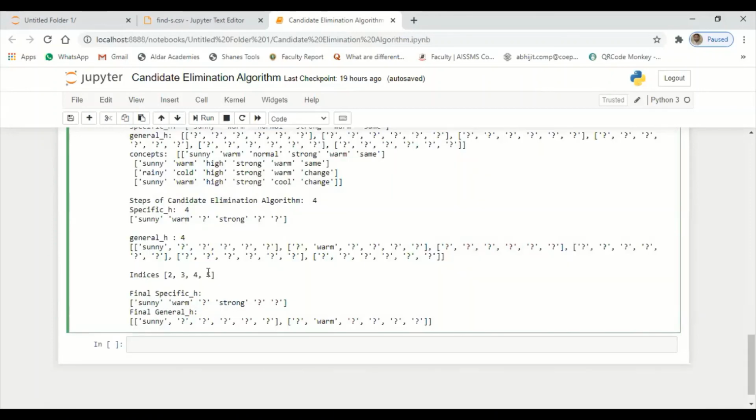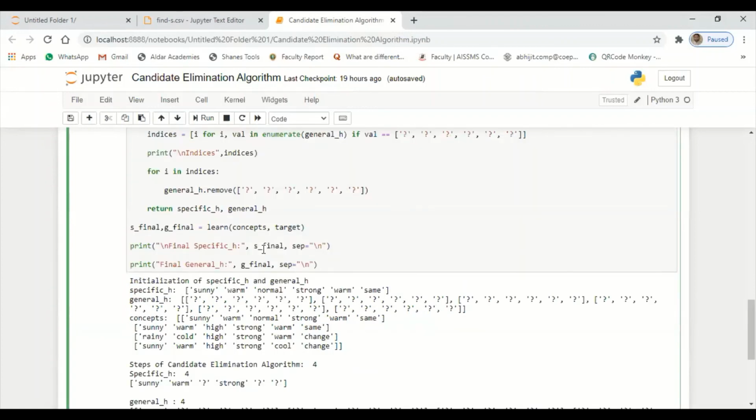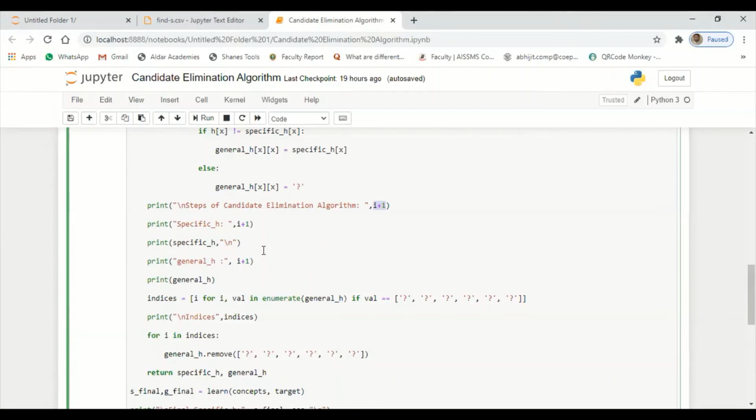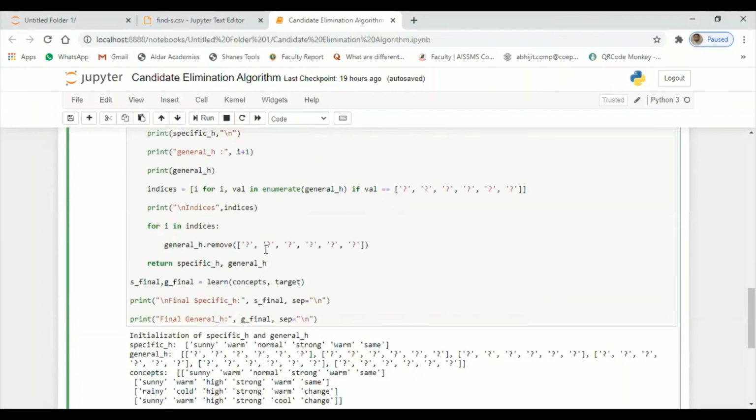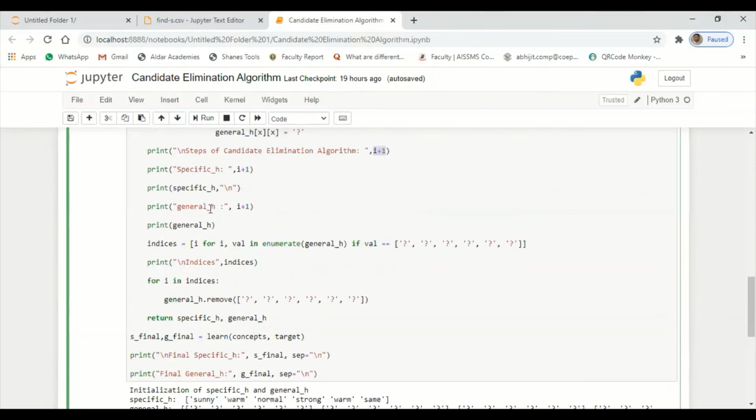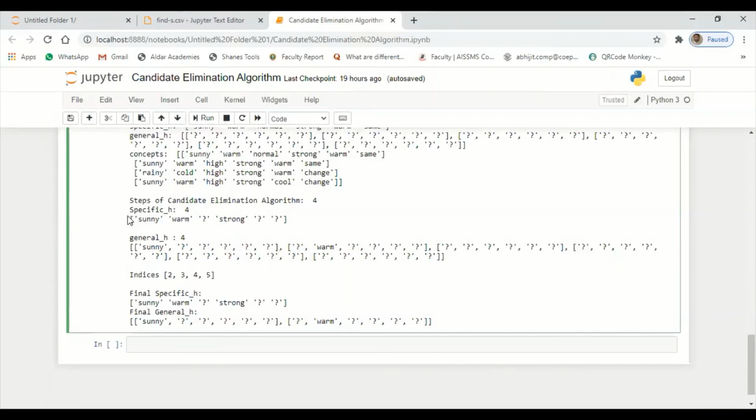Okay, that will be done here. The specific hypothesis we need to do here, understood? This general hypothesis, we are performing it for all the records, but it takes only the negative value, of which we have only one record, understood? So next, I display the actual value of the specific hypothesis, which is nothing but this one.